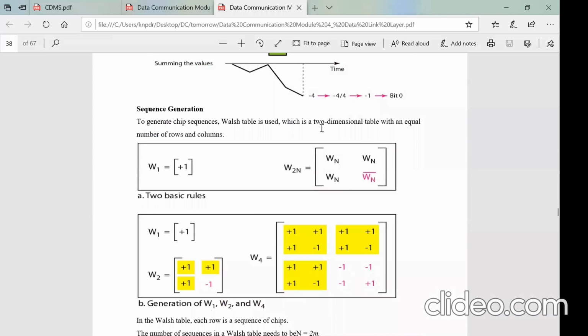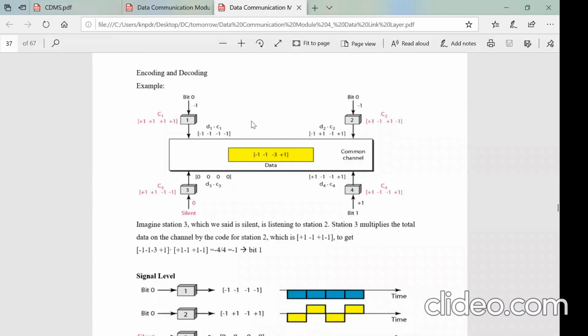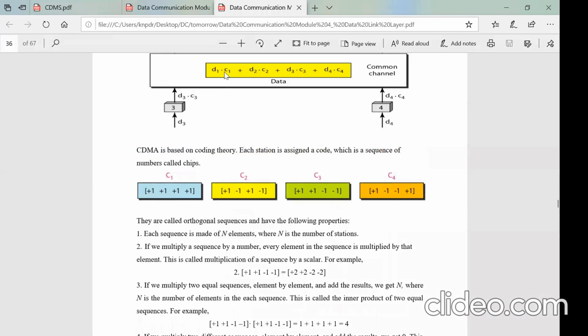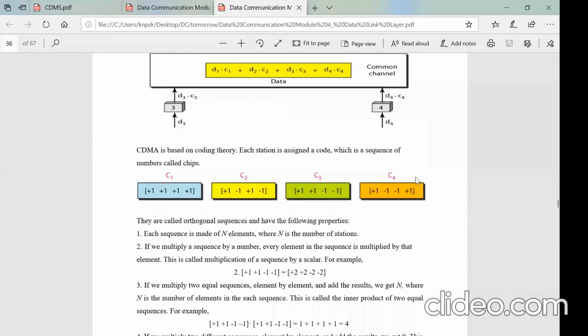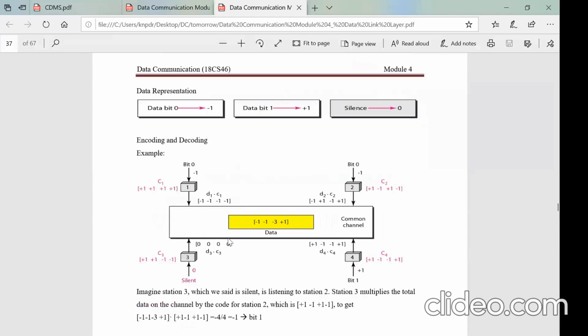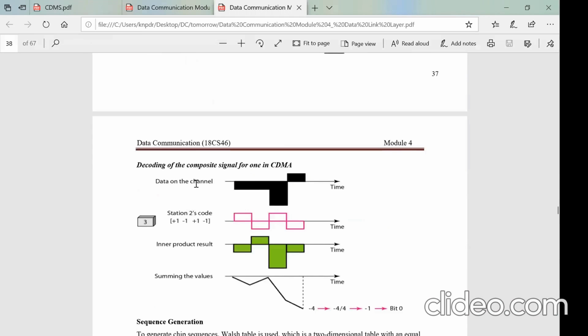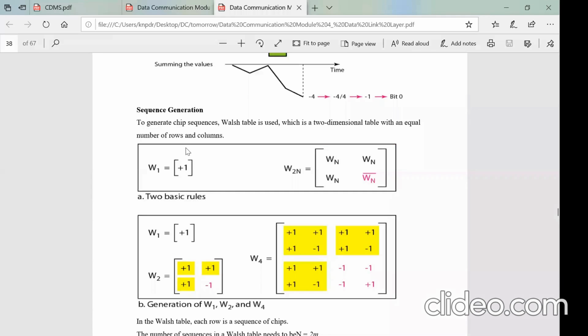And then how are the sequences generated? I told you that these are the sequences allotted to each station. How these sequences are generated is using the Walsh table. The Walsh table starts with the chip sequence.